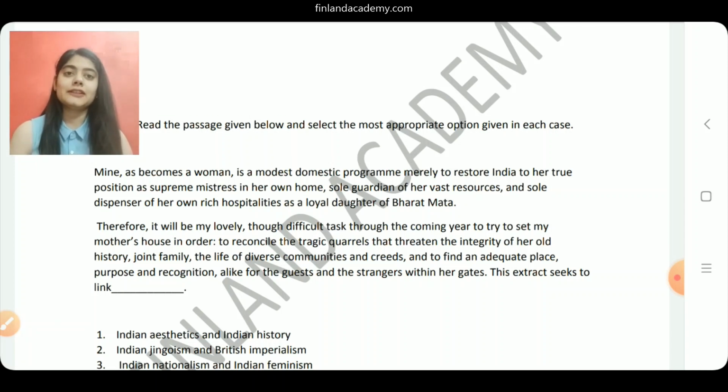Therefore, it will be my lovely, though difficult task through the coming year to try to set my mother's house in order, to reconcile the tragic quarrels that threaten the integrity of her old history, joint family, the life of diverse communities and creeds, and to find an adequate place, purpose and recognition alike for the guests and the strangers within her gates. Now the question is, it says, this extract seeks to link dash. This extract seeks to link what now?